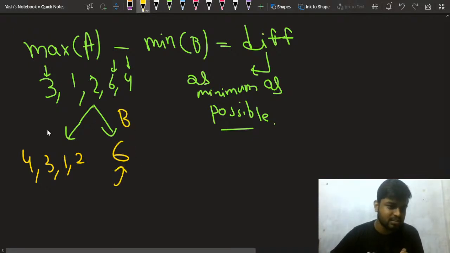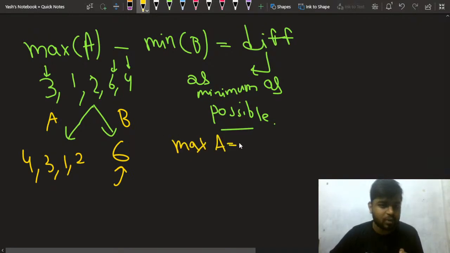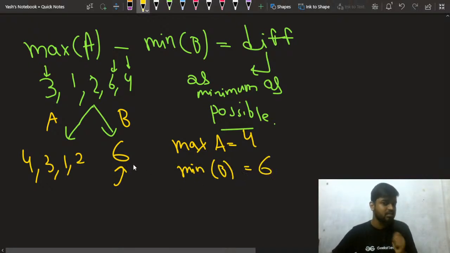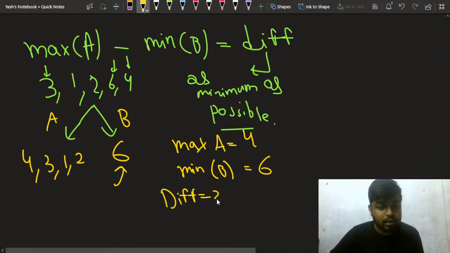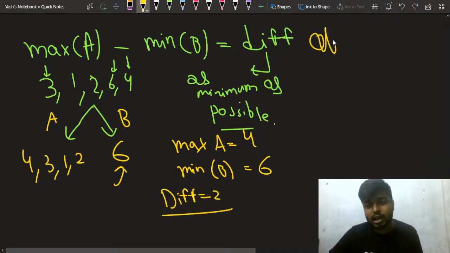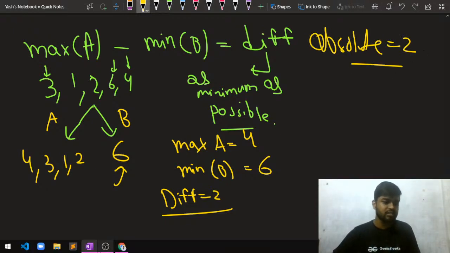This is team B, this is team A. What is the maximum from the A team? The maximum from the A team is 4. And what is the minimum from the B team? The minimum from the B team is 6, because this is the B team. So what will be my difference? The absolute difference is nothing but 2.